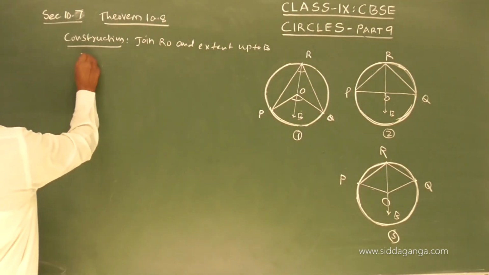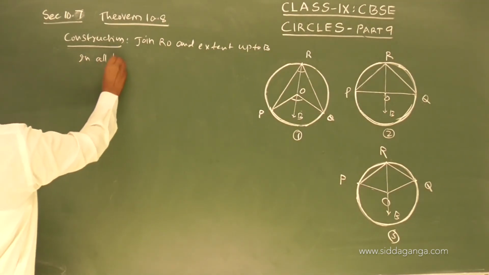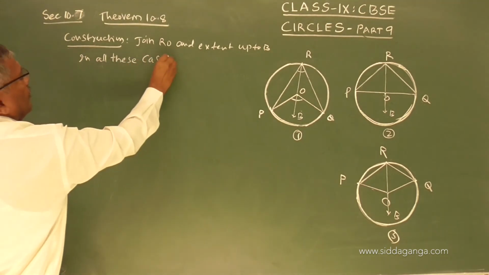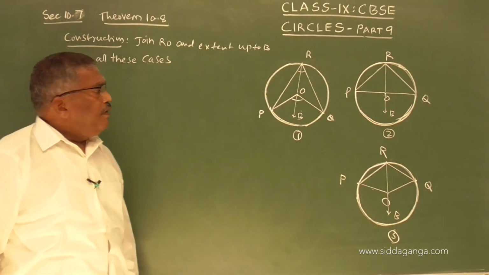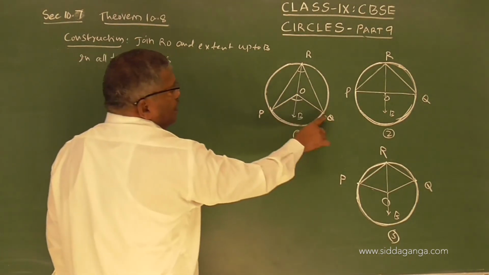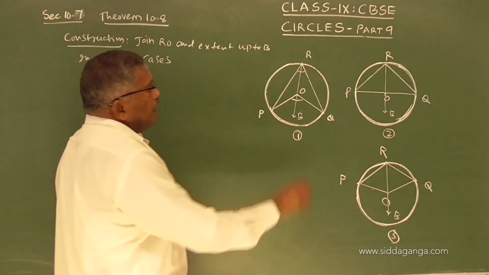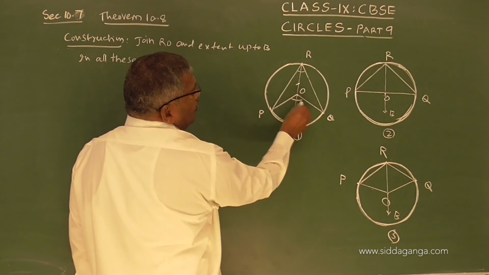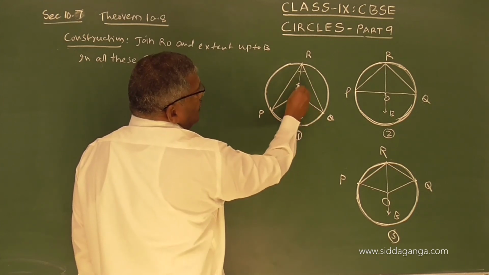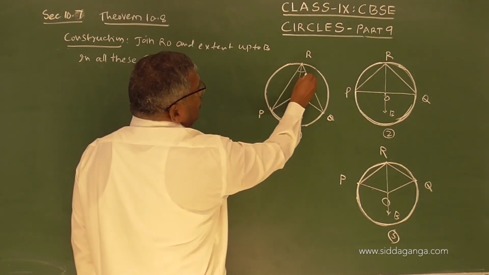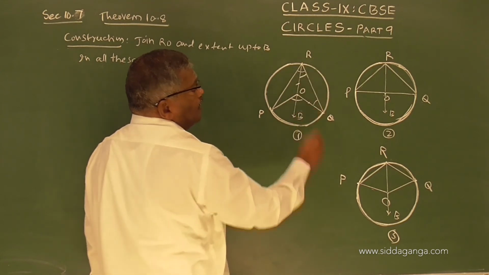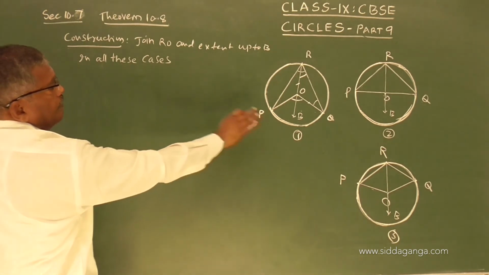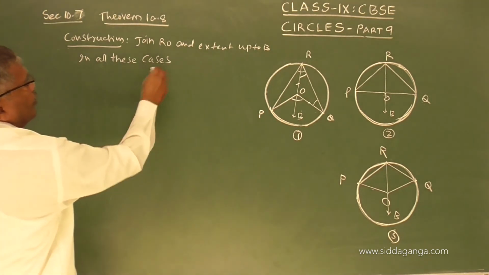See, in all these cases, you can observe angle BOQ. We know that OR is radius and OQ is radius. These two are equal, therefore this angle is equal to this angle.